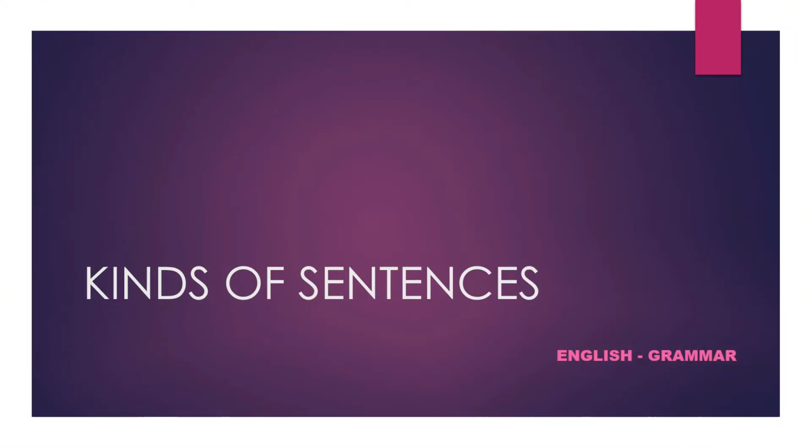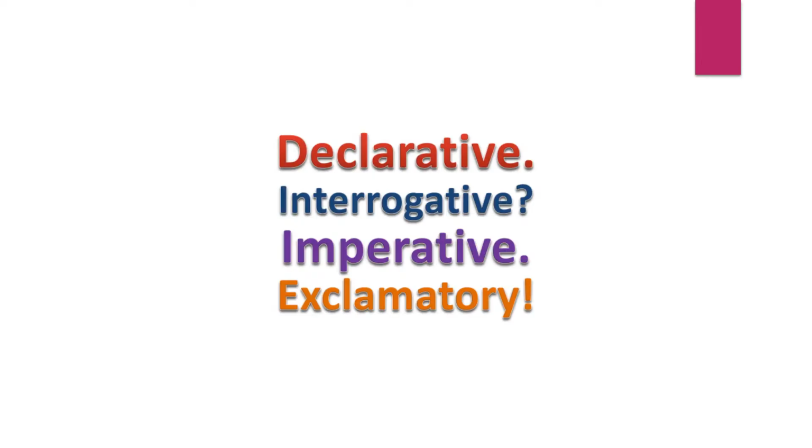Today's topic is kinds of sentences. What are the kinds of sentences? We have four kinds of sentences such as declarative, interrogative, imperative and exclamatory. Can you identify what is declarative, interrogative, imperative, exclamatory with the punctuations that is used? We'll look into it in detail.